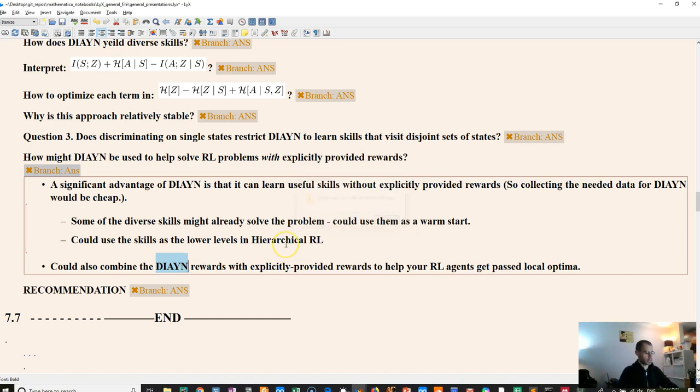And so those other skills would hopefully go on and find the global optimum. And I imagine we could also combine this with some evolutionary type algorithms as well, where we knock off some skills and duplicate the skills that have been performing well on the explicitly provided rewards.